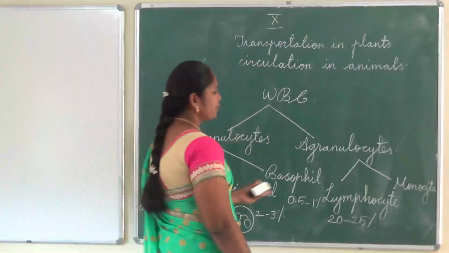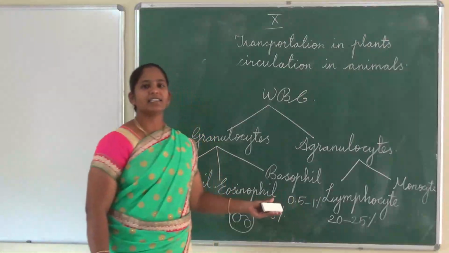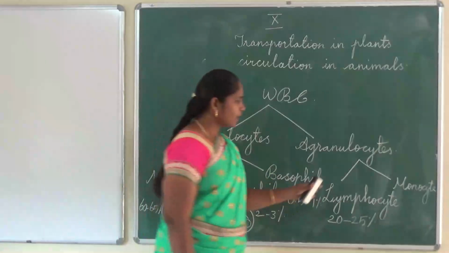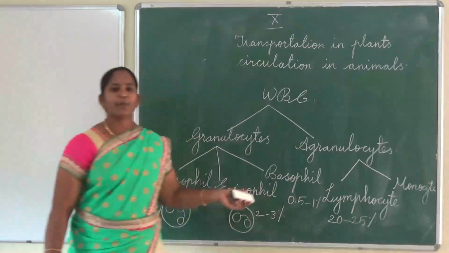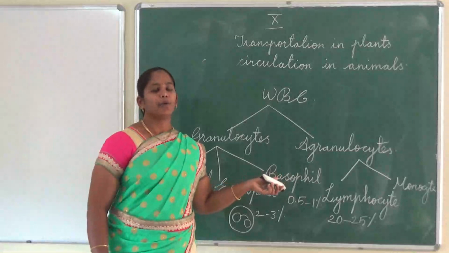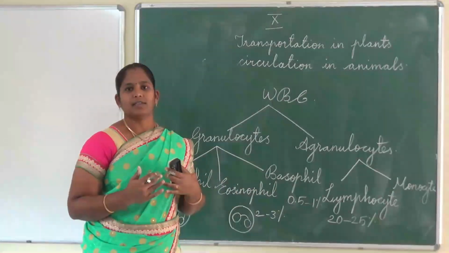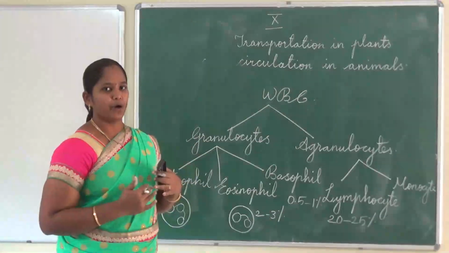These lymphocytes produce antibodies against bacteria and viral infections. What is an antibody? An antibody is nothing but the protein component produced against a particular antigen. That is known as an antibody.